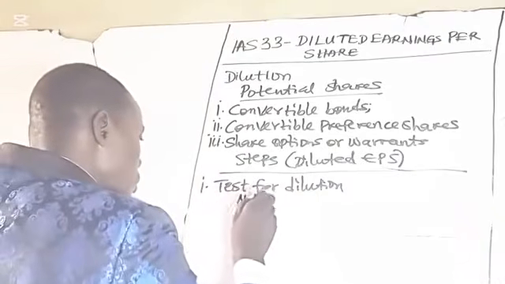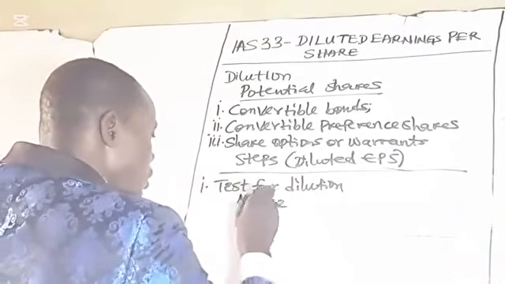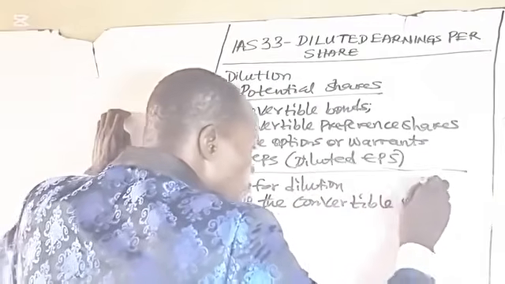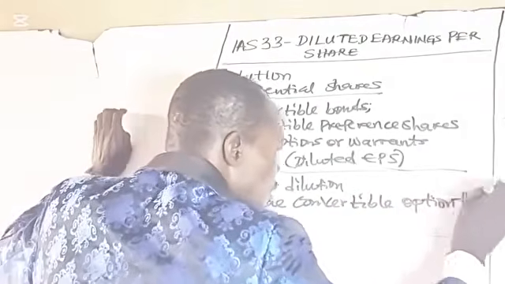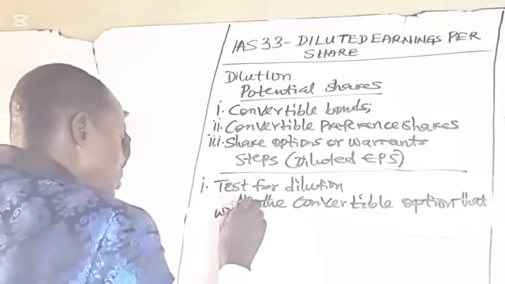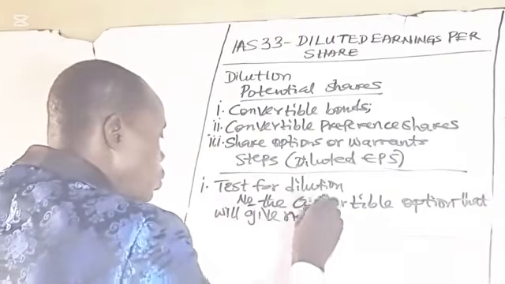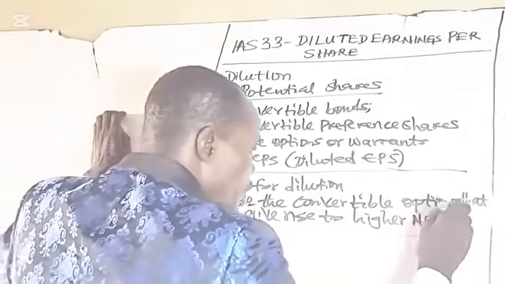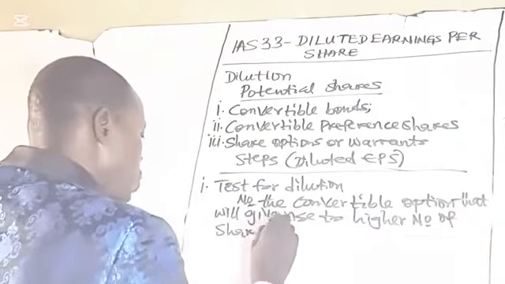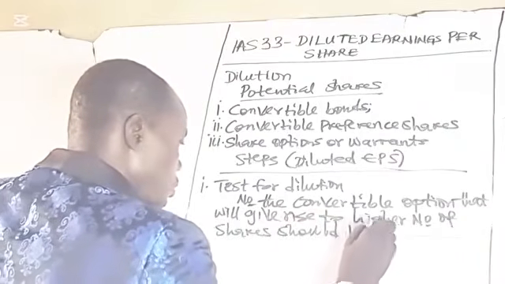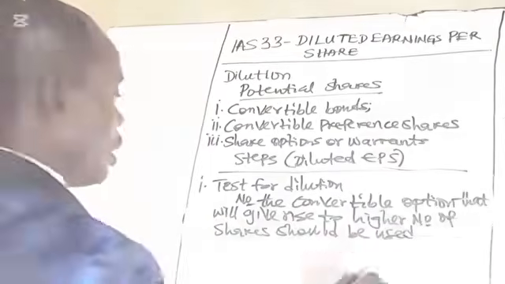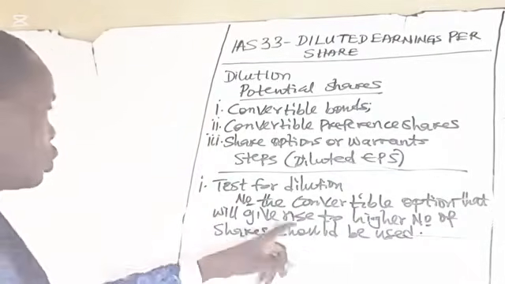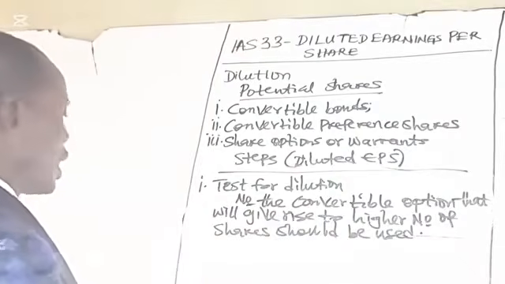Note, the convertible option that will give rise to a higher or greater number of shares is what you should use in computing the diluted earnings per share.